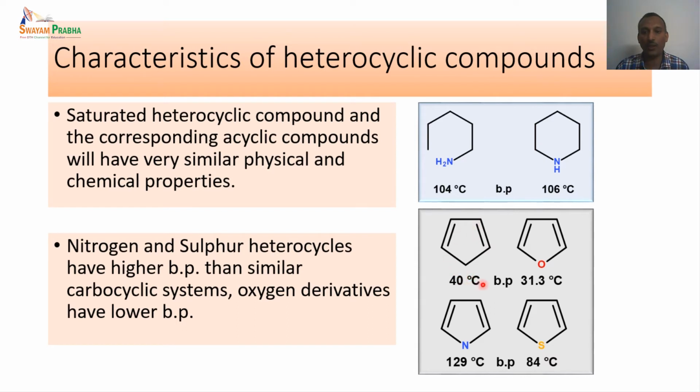Its boiling point is 40 degrees centigrade, whereas when we take the oxygen heterocycle, that is furan, the boiling point is 31.3 degrees centigrade. So the oxygen heterocycles have a lower boiling point than the corresponding carbocyclic one. But in the case of pyrrole or thiophene, the boiling point is much higher than the carbocyclic one. So in the case of nitrogen and sulfur heterocycles, they have a higher boiling point than the carbocyclic one, whereas the oxygen heterocycle has a lower boiling point. This is a general trend.